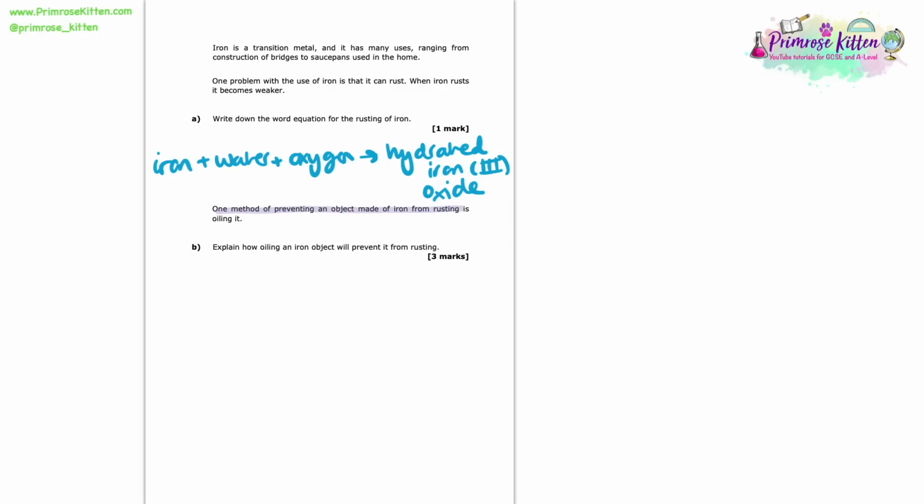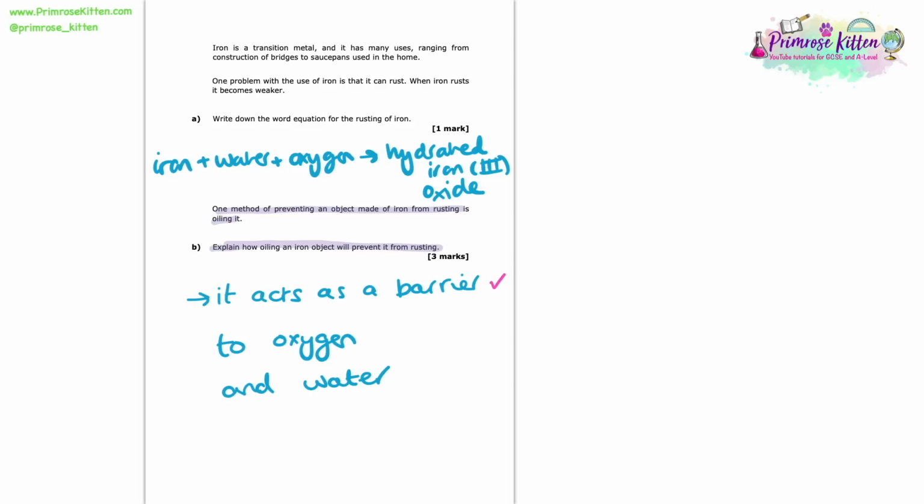So now one method of preventing an object made of iron from rusting is oiling it. Here we're asked to explain how oiling an iron object will prevent it from rusting. And there's 3 key points here. One is just understanding that it acts as a barrier, and that applies to other substances too. That oil acts as a barrier in this case. And then we need to express what it's acting as a barrier to. So it acts as a barrier to oxygen and water, and that is where our 3 marks are coming from here.